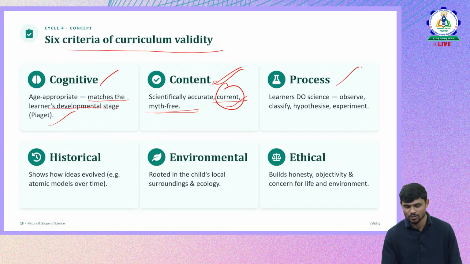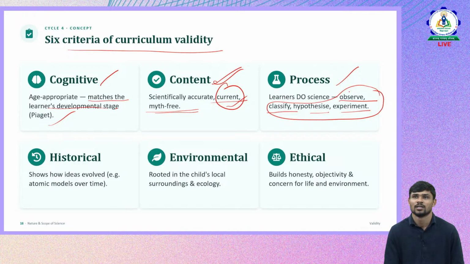Then process. So what process should a science curriculum emphasize? It is by doing. The major emphasis should be on by doing, but not just reading, memorization and all. So what all will doing include? The skills that we perform are emphasized: observe, classify, hypothesis, experiment. These are the basic skills that we exhibit while understanding anything, while constructing the knowledge. This is the process that takes place for constructing of knowledge.